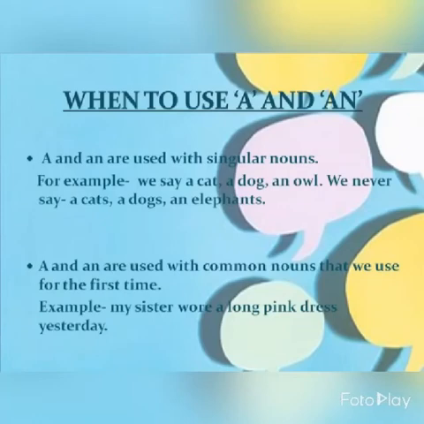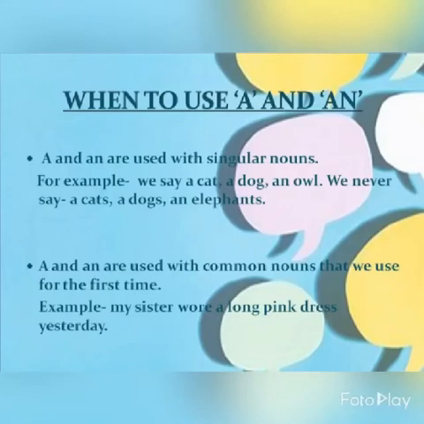Now kids, a and an are used with singular nouns. This is important, which you have to learn, that they are always used with singular nouns. Never are they used with a plural noun. Example, we say a cat, a dog, an owl. We never say a cats or a dogs or an elephants. No, this is wrong. So we use a and an with singular nouns only.